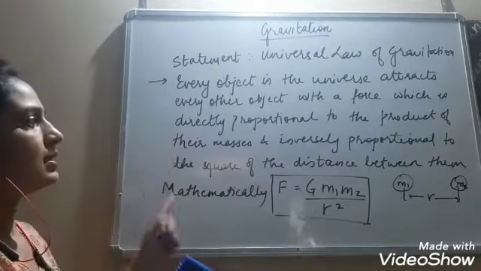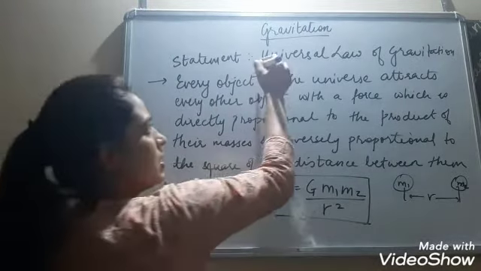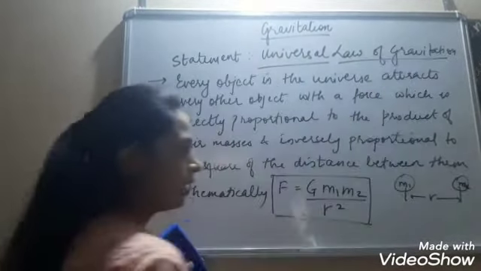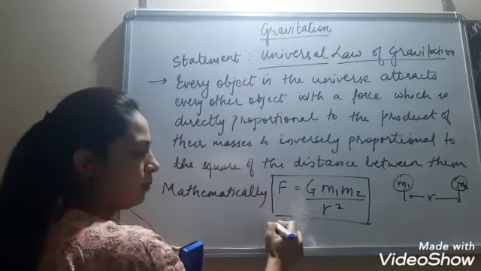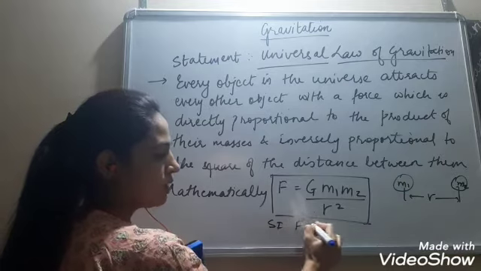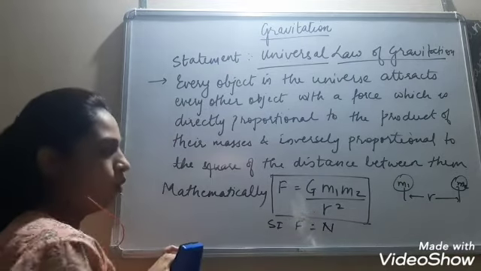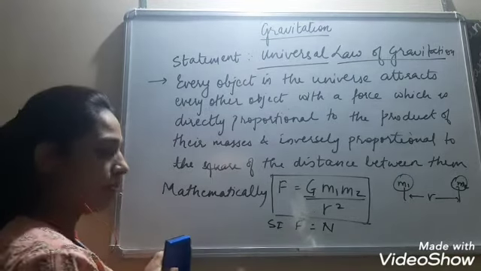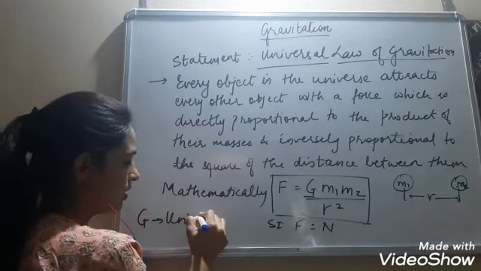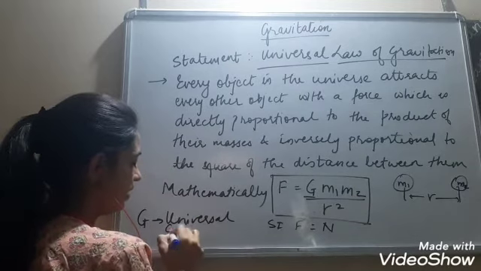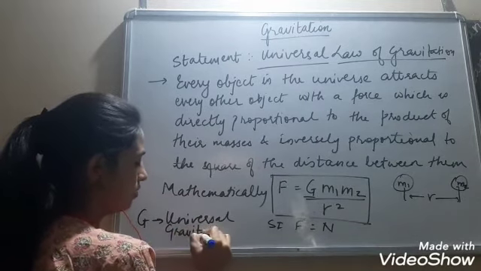This is the statement of the universal law of gravitation, and this is the mathematical expression. Again, what will be the SI unit of force? Newton. What is G over here? Remember, capital G is the universal gravitational constant.